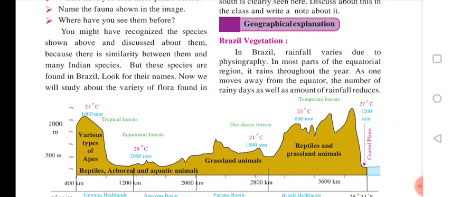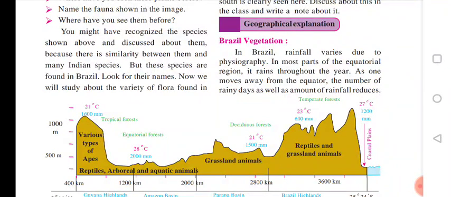Geographical explanation. Now, geographical explanation of Brazil is Brazilian vegetation. We have to talk about Brazilian vegetation, that is plants, natural resources. Vegetation means natural resources.